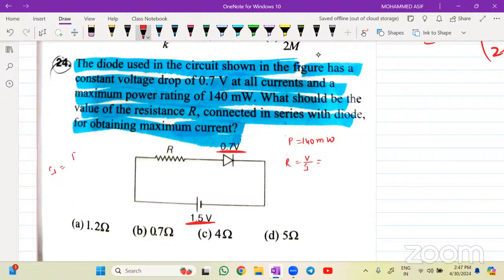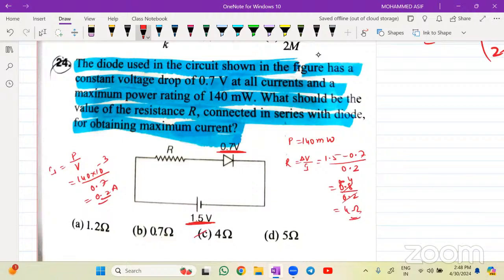Current is equal to power divided by voltage. The power value is 140 into milli, which is 10 power minus 3, divided by the voltage of the diode. The voltage of the diode is 0.7. That will be equal to 0.2 ampere. So the resistance is delta V divided by current. Delta V will be equal to 1.5 minus 0.7, divided by the current, which is 0.2. It is 0.8 divided by 0.2. This will be equal to how much? 0.4, the point goes away, so it will be 4. So this will be equal to 4 ohms. Very good question.